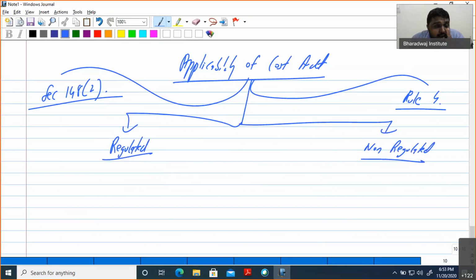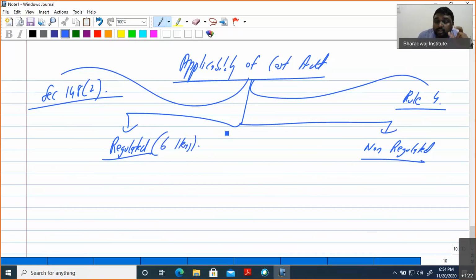I told you already what the regulated ones are: generation and transmission of electricity other than for captive consumption, sugar and industrial alcohol, fertilizer, drugs and pharmaceuticals, then telecommunication. These are the main areas of regulated, the six items. You should remember all six items.